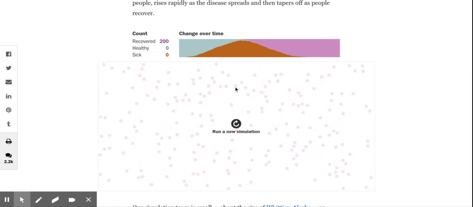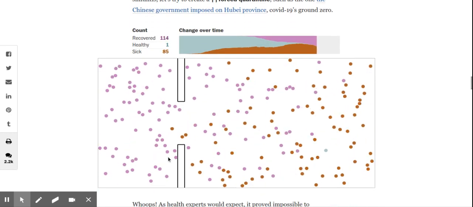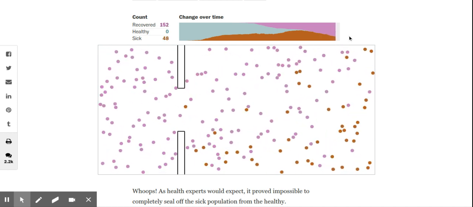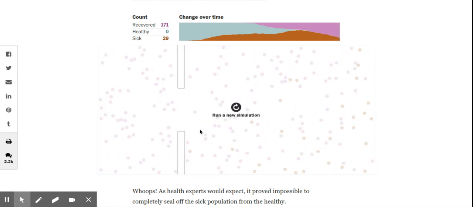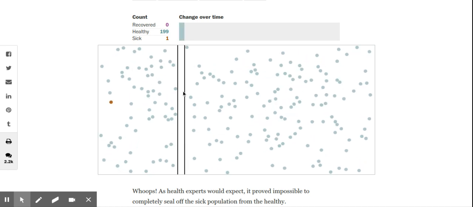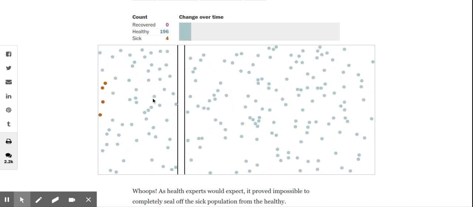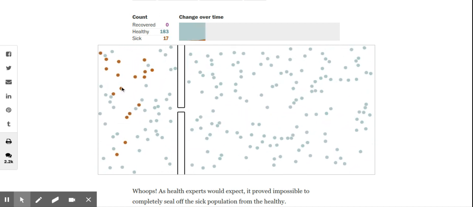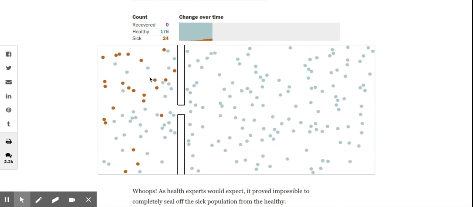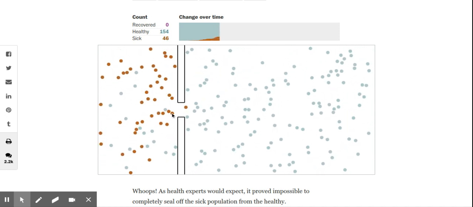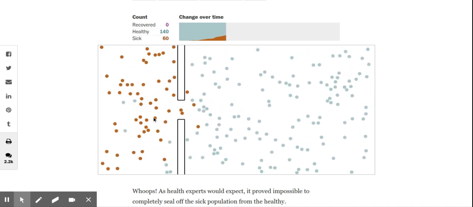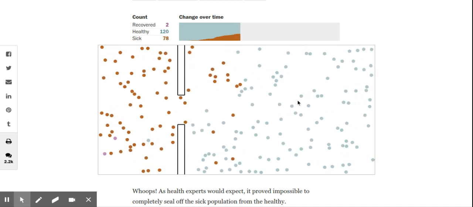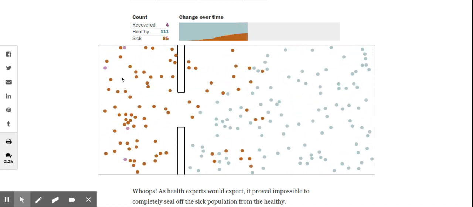Now, if we watch this one, we've got to let it restart here. Give it a second. If we start this one, this is a quarantine, meaning that everybody is staying home. Now, if everybody's staying home and everybody's locked in their houses, the only people that you should come in contact with are the people in your home, and you should only get each other sick. But eventually, sometimes you've got to go out and buy groceries. Other times you've got to leave to go to work. So there are going to be people that leave during this quarantine, and they're eventually going to spread it to one or two other people, and they're going to bring it back to their house.